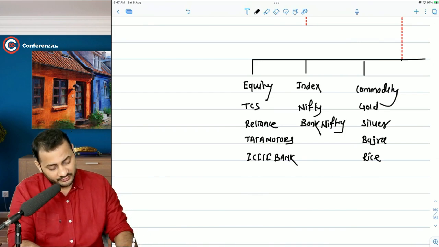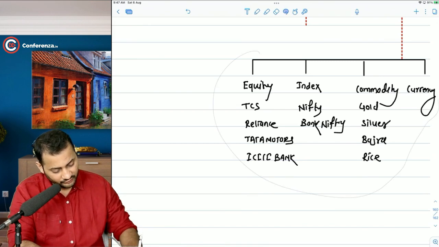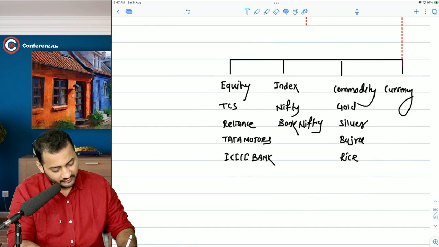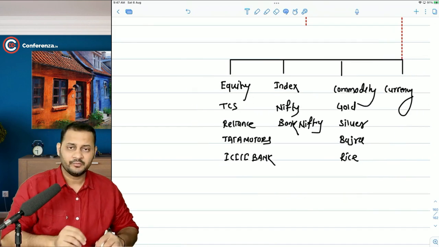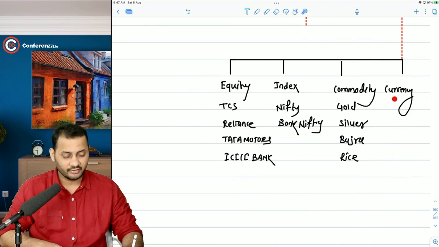The last one which we are going to see is the currency, and this will be discussed in the forex chapter. So a part of the derivatives in our syllabus is taken in the forex chapter.